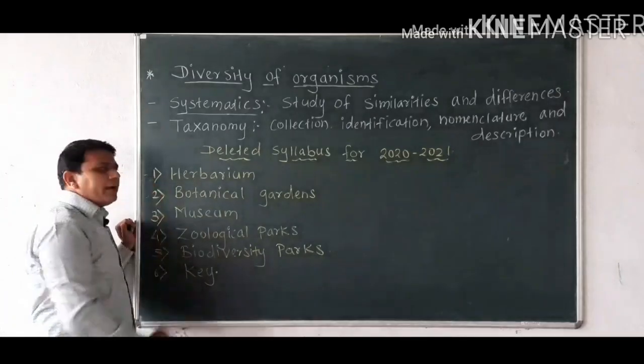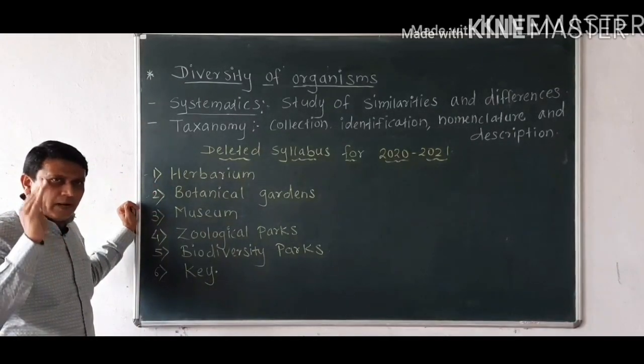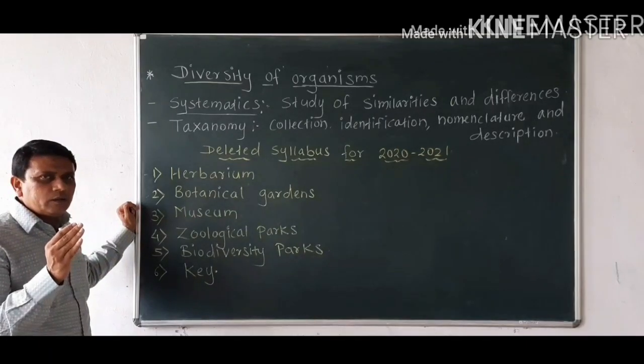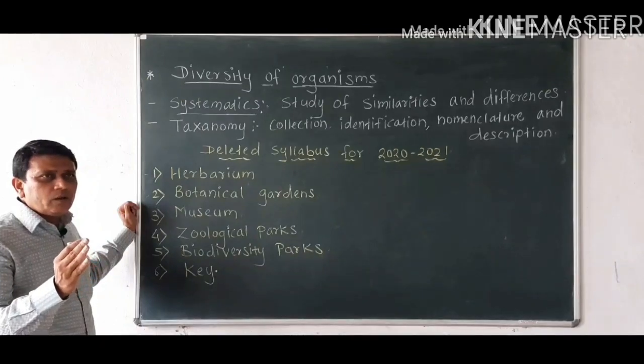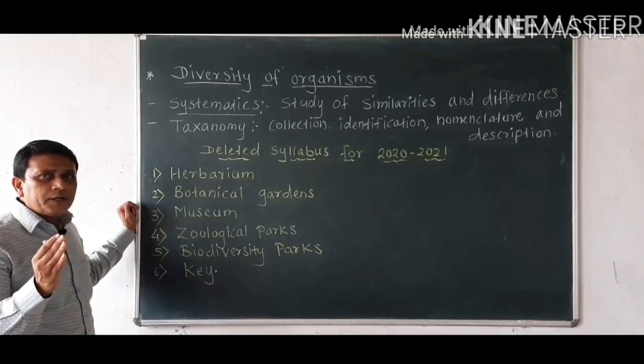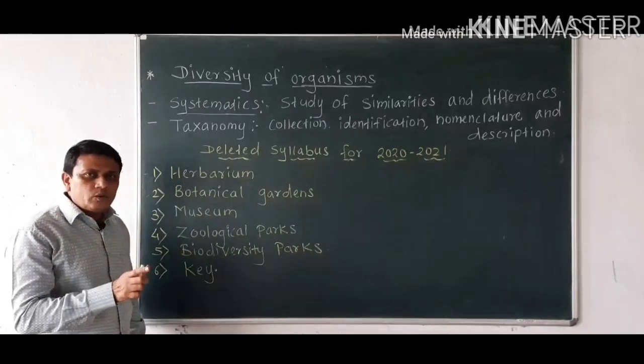Then there are different kinds of botanical gardens. These are gardens in which plant species from all over the world, rare species, some important or some medicinal, are properly grown.